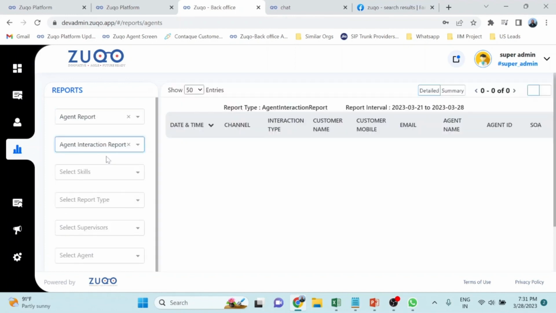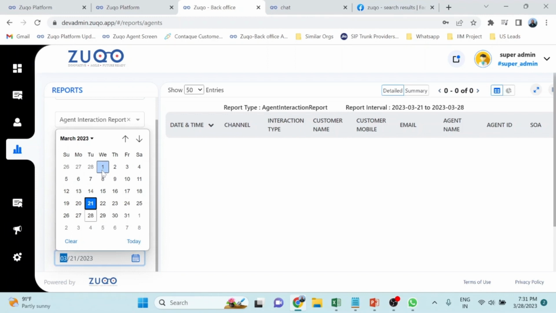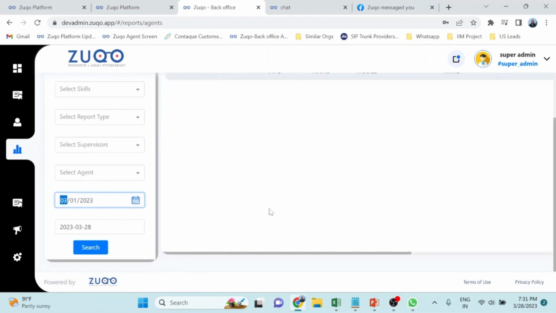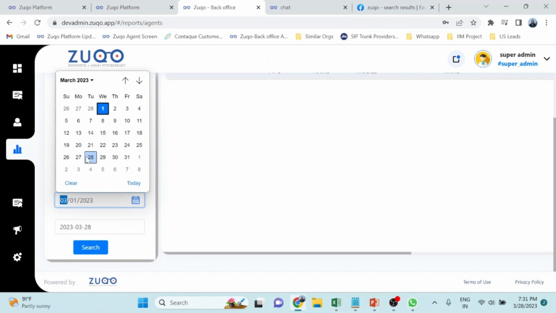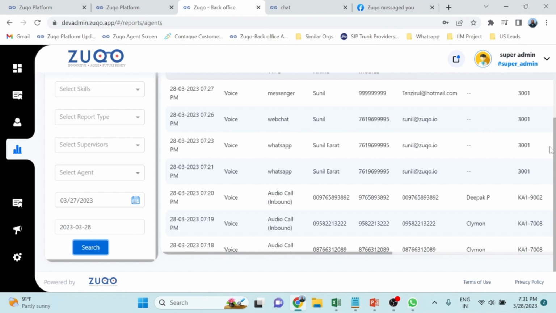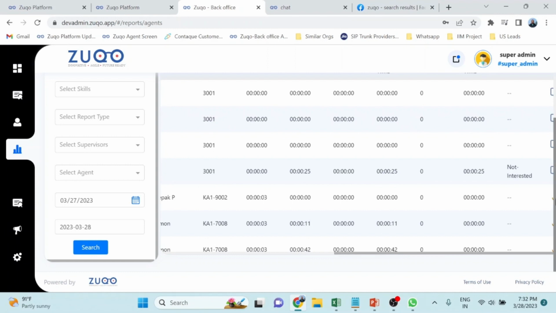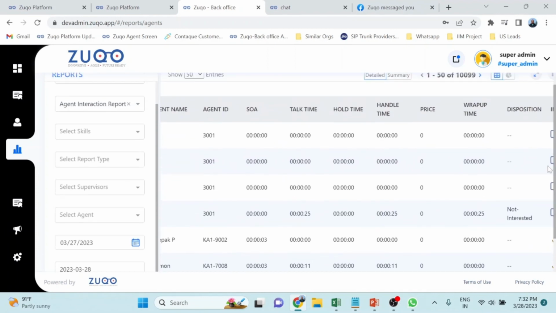And for example, let me select a particular interaction report, and let me give this on the 1st of March till the 28th of March. Rather, let me give a much lesser range. You can see those records delivered over here, and you can have all this information. There is a whole lot of information available in the database. If you want to add any database, we can easily deliver those reports for you.